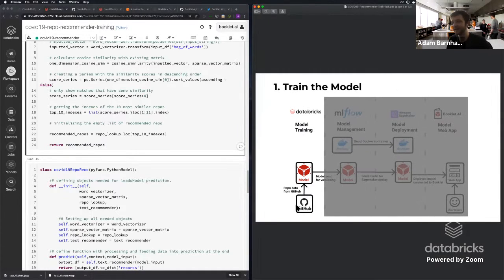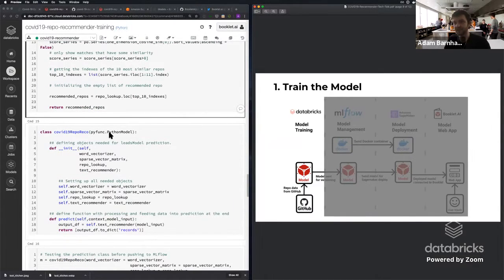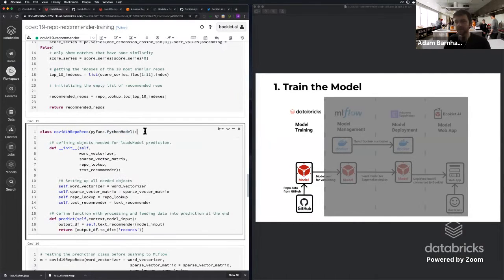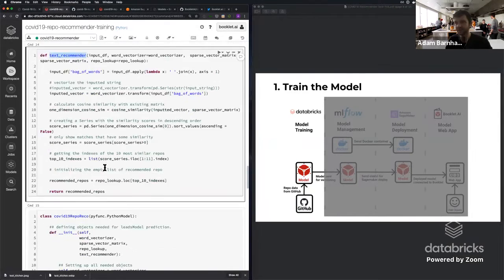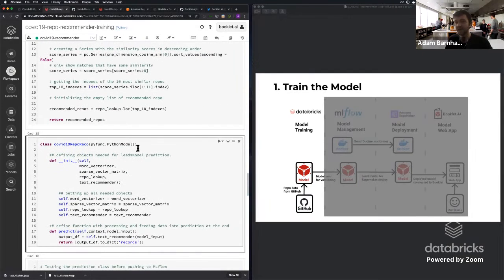We took the GitHub data set that we ran before, and we've built the model. What we need to do is send this model and prep it for versioning inside of MLflow. MLflow has a nice function for a Python model. You can send any arbitrary Python function, which in our case is this text recommender, and send it to MLflow as a wrapped up model.